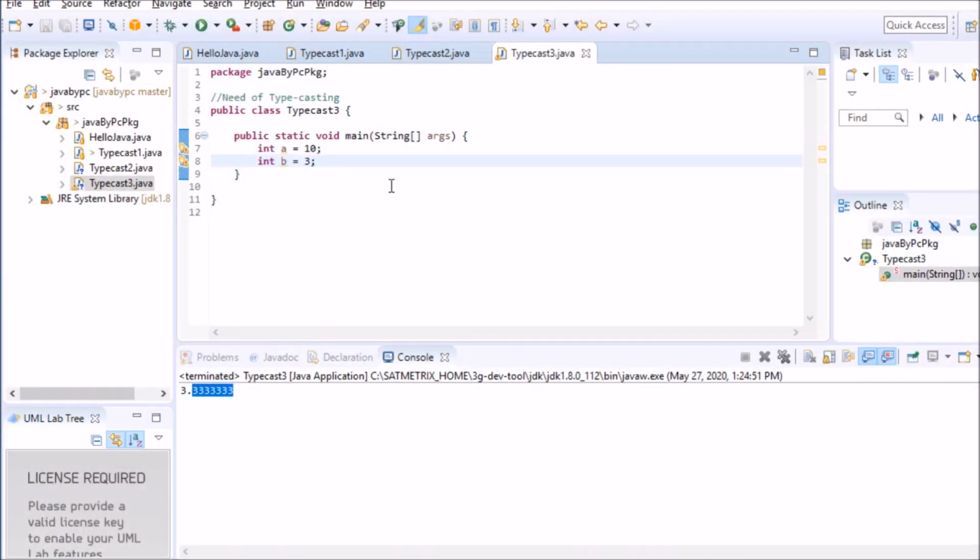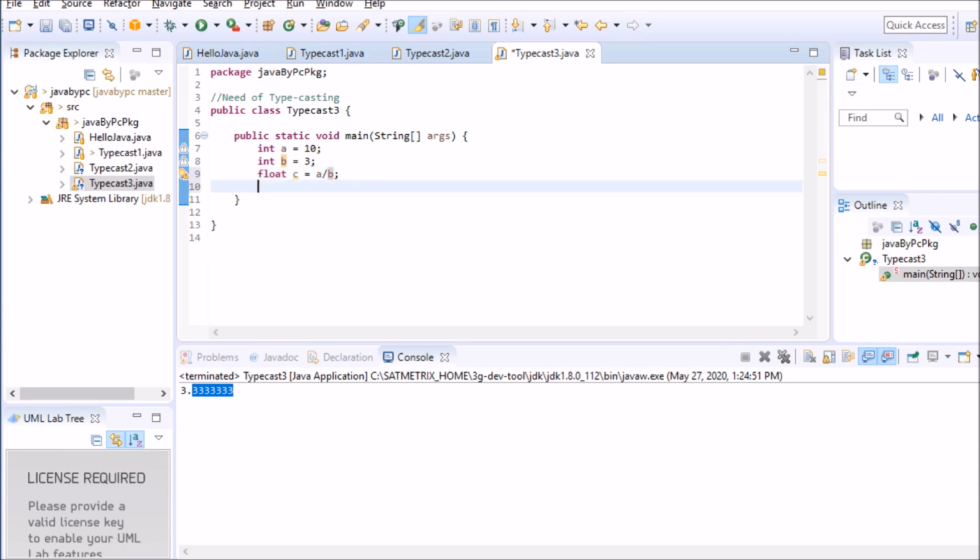Now we will see the need of explicit typecasting. Okay, so in this program I have taken two variables a and b, and I have assigned a as 10 and b as 3. So now let's take float variable c and I'll do some basic division, like a divided by b. So as you know, these are integral literals. So the calculation would be done in integer type only. So a divided by b, that is 10 divided by 3, would give me 3, because the data after the decimal will be lost, because the calculation is done as integers only and not the floating one.